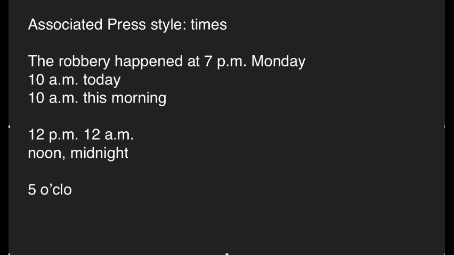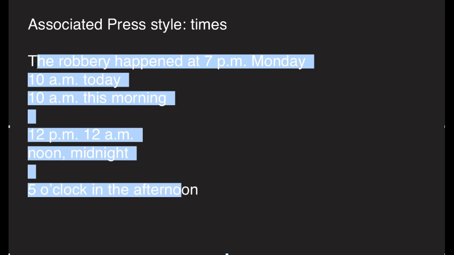Finally, the last little thing I want to go over here is 5 o'clock. Okay, this is acceptable, and you do use numerals to write things like this, but it's preferred that you use the more conventional numerals with a.m. and p.m. rather than saying 5 o'clock in the afternoon. I think the only time I would really do that is if it is in quotes. If somebody's speaking and you want to quote them and they say, I think this fire started around 5 o'clock, then you can write it in this form. Otherwise, stick with the a.m. and p.m. usage.